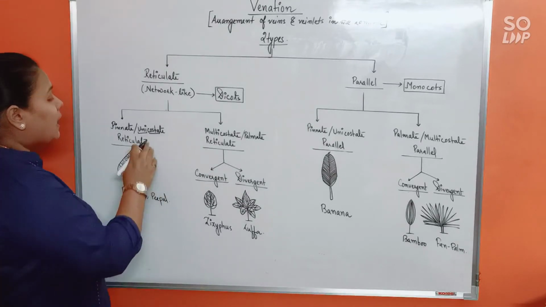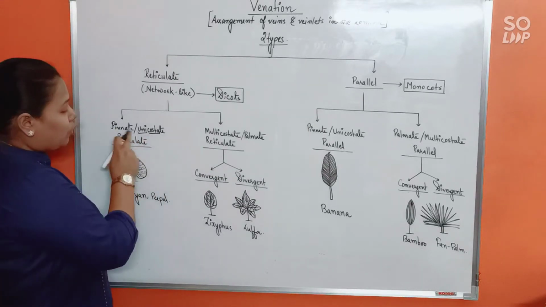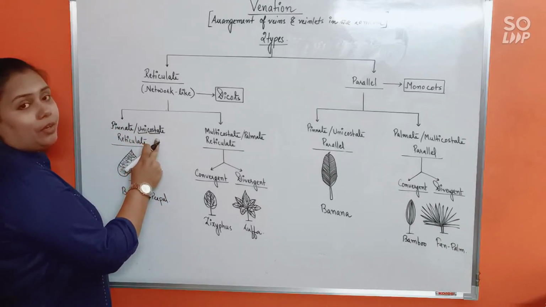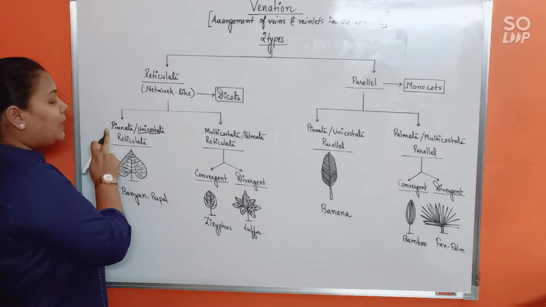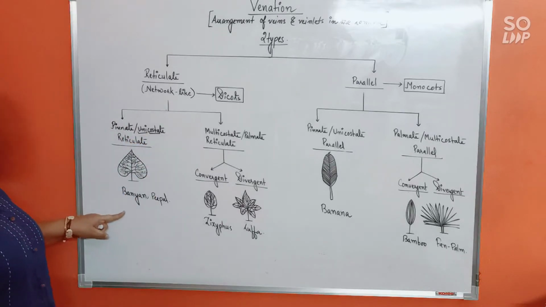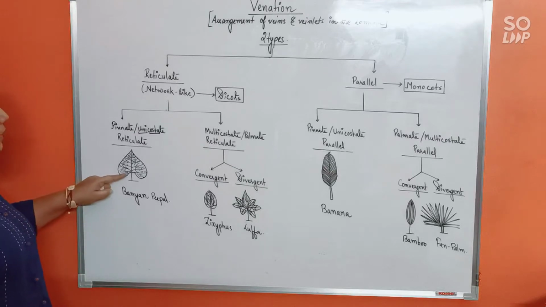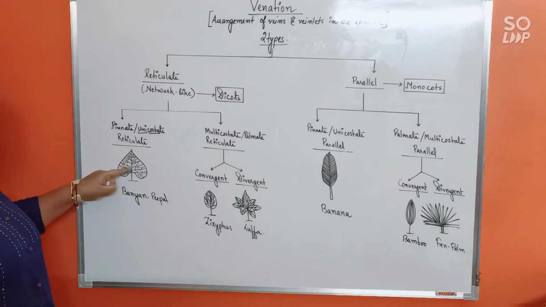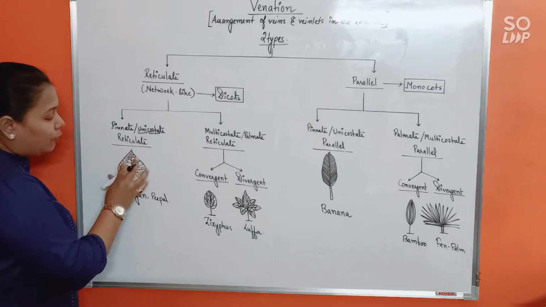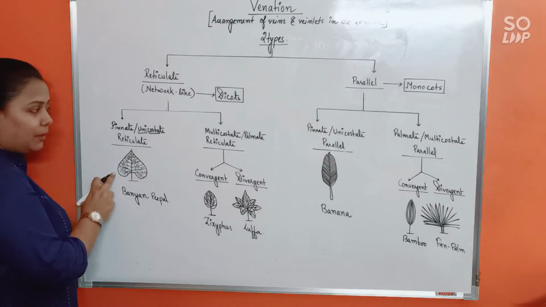So here the leaves will show reticulate venation and they would possess a single midrib. That's why pinnate or unicostate. This kind of leaf is seen in banyan or peepal, where there is one single prominent midrib from where the veins and veinlets run out and form a network-like arrangement.